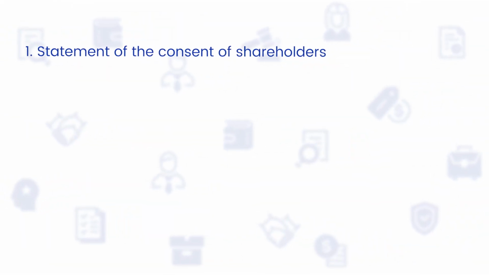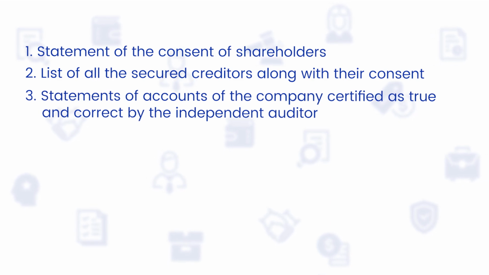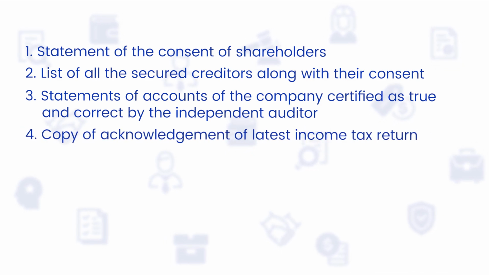The following documents are attached with Form 18. First, statement of the consent of all shareholders. Second, list of all secured creditors along with their consent. Third, statement of accounts of the company certified as true and correct by the independent auditor. Fourth, copy of acknowledgement of the latest income tax return.